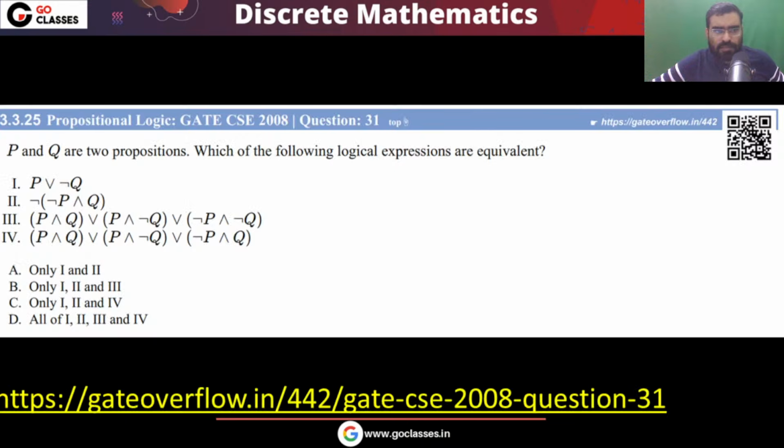Let's see this question. This is a GATE 2008 question. Now the question is saying that P, Q are two propositions. Which of the following are equivalent? Which of them are equivalent?